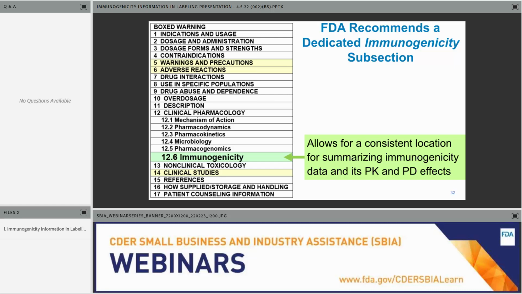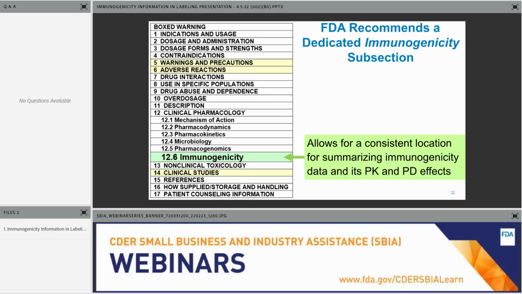This is really the home section for immunogenicity information. You could think of it analogously as the pediatric use subsection, subsection 8.4. Our understanding is that pediatricians go to subsection 8.4 for all pediatric use information, and that subsection may cross-reference other sections or subsections of labeling, but that's the home section. So it's similar to the pediatric use subsection 8.4.